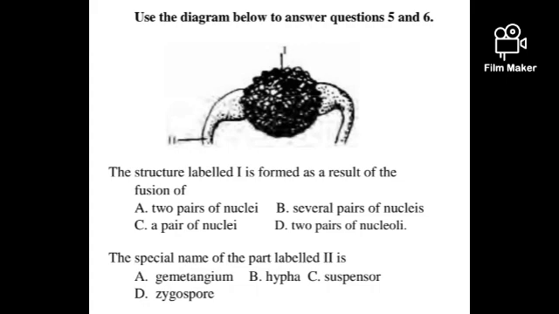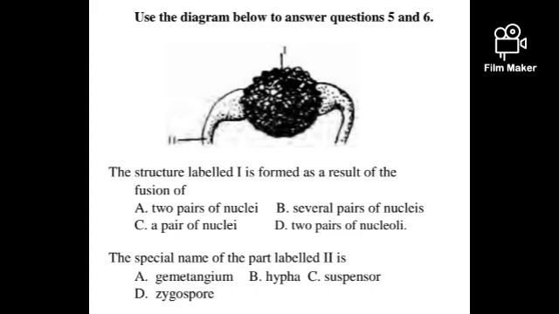This is an example question. Like I said, this is Rhizopus. The one they label I is the zygospore. The question: the structure labelled I is formed as a result of the fusion of what? A pair of nuclei, one from the male, one from the female, come together. So the option is C.